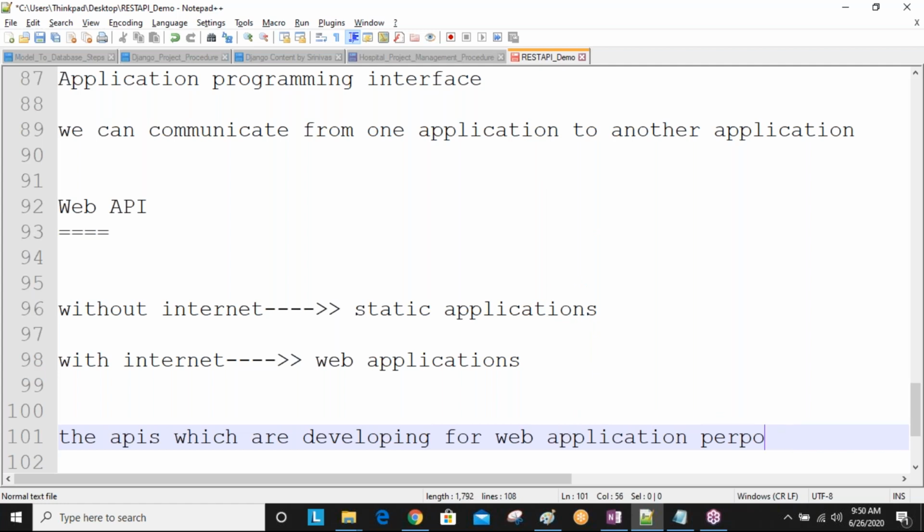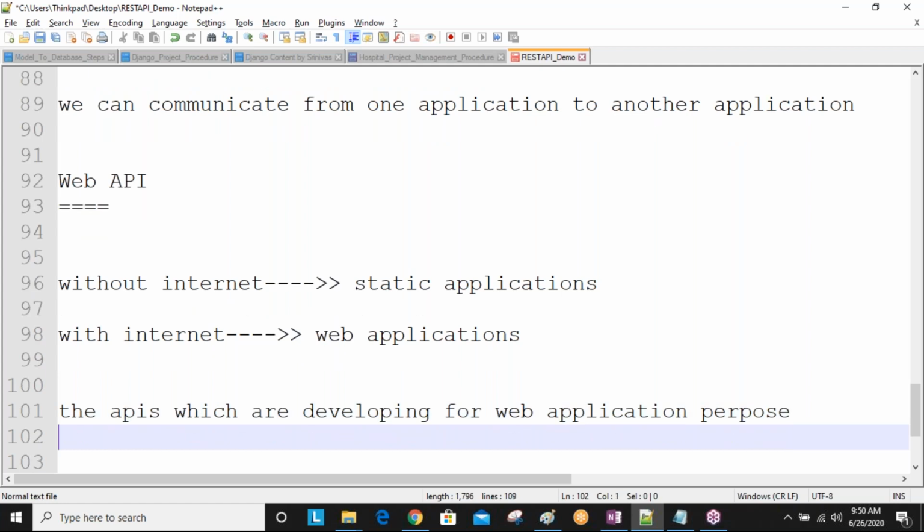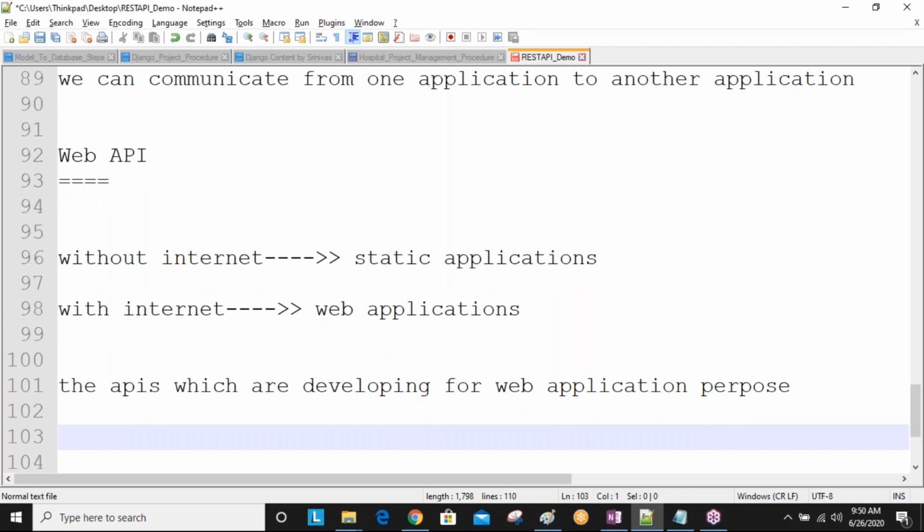Are you understanding this one? These APIs are expressly developed for web applications, and they work with internet only. Are you understanding this one? Sometimes web APIs are also called web services.